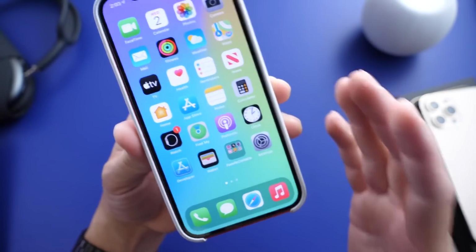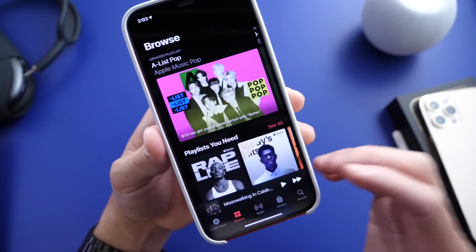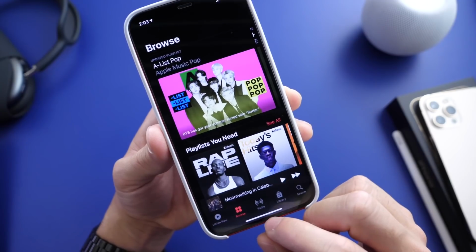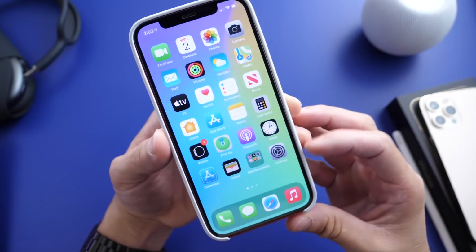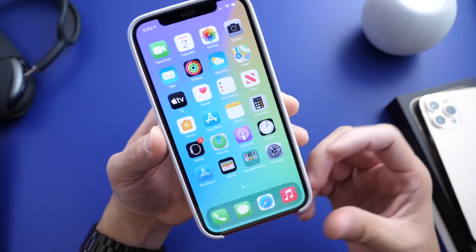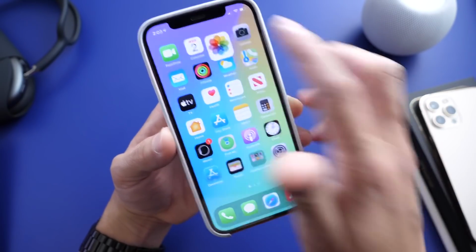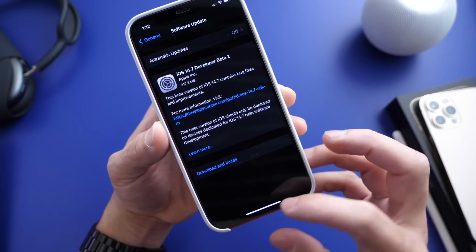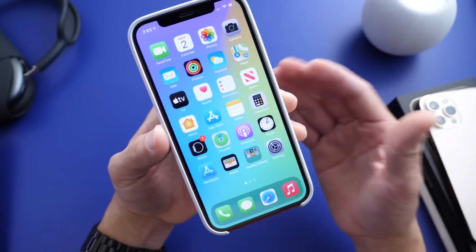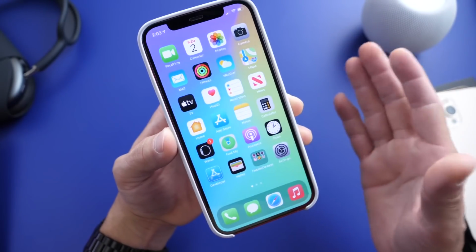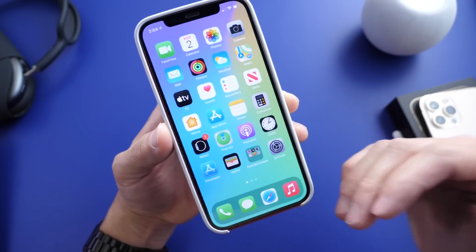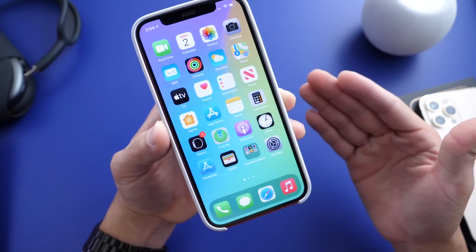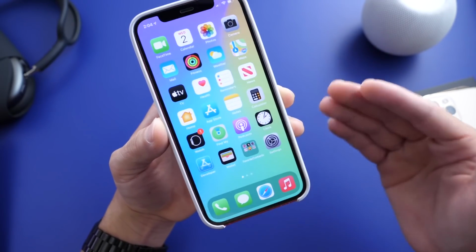Now, 14.7, in my opinion, is the software that should be bringing lossless audio to Apple's iOS and iPad devices in the near future. Apple has mentioned that lossless will be coming to the iPhone and iPad in mid to late June. So 14.7 could pretty much be bringing this new feature to Apple Music in the next couple of weeks. Now, of course, iOS 15 is also right around the corner, but keep in mind 14.7 will be the software available to the general public, and iOS 15 will not be released to the general public until maybe mid to late September. So mid to late September is when we usually see the new software along with new hardware.